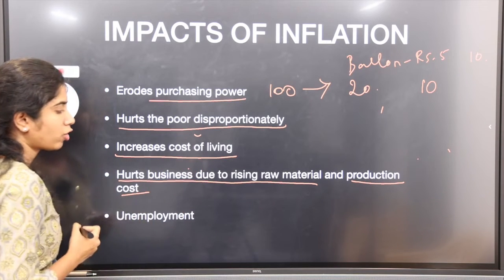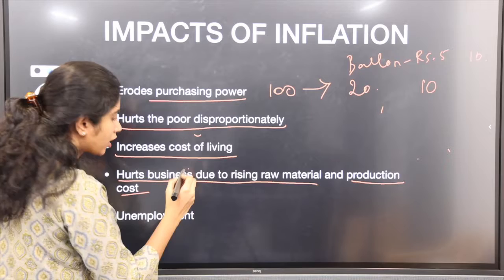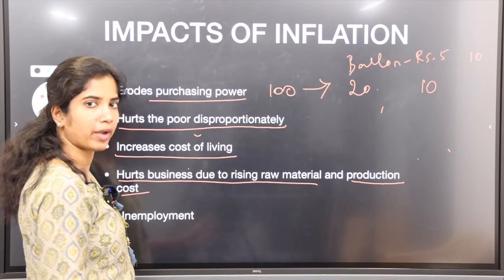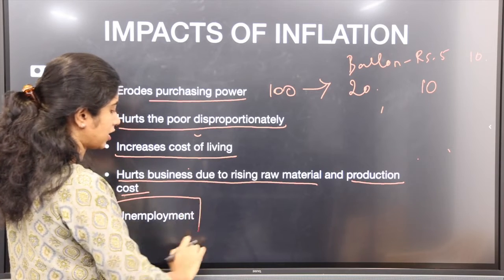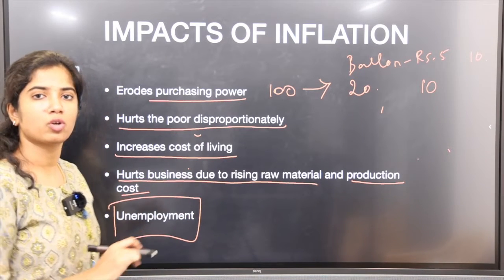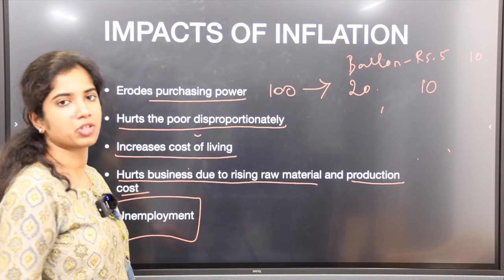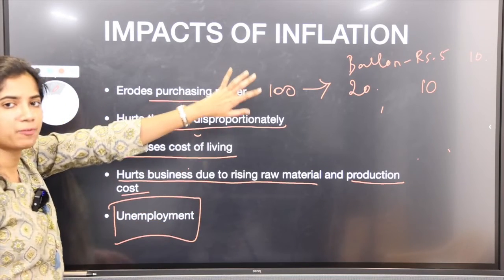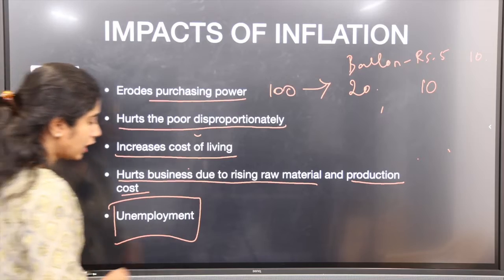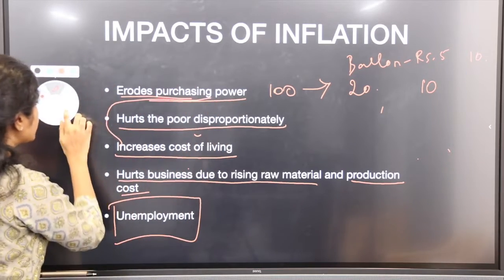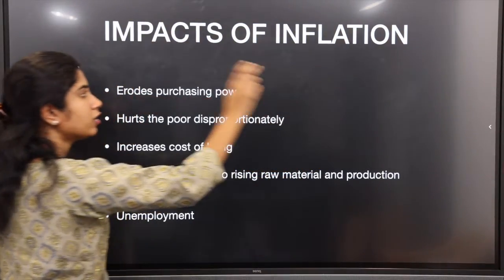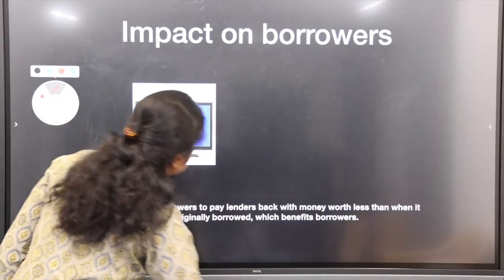So they will take measures to cut down production capacity and the workforce that is not required. Then comes unemployment. As you have seen frequently in the news about layoffs, major companies like Meta and Amazon are also laying off. Because of this inflation, business profits are also reducing. So inflation doesn't affect only individuals, it also affects businesses.